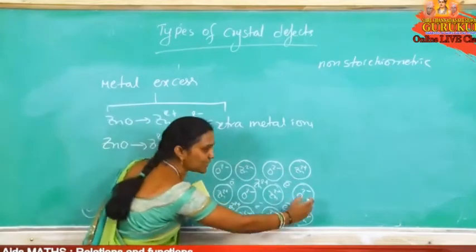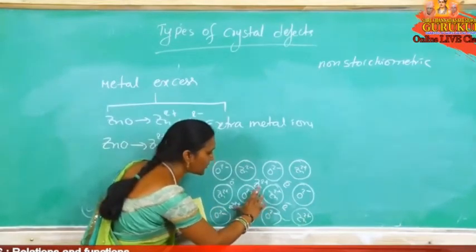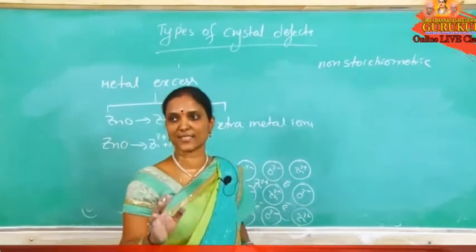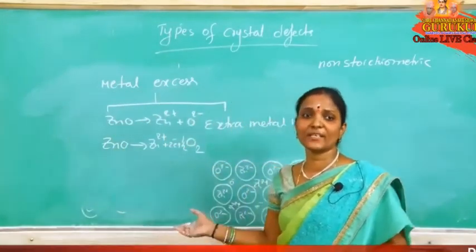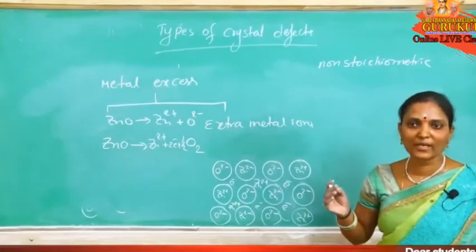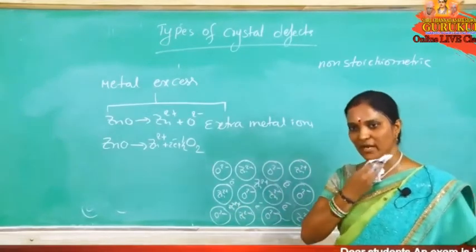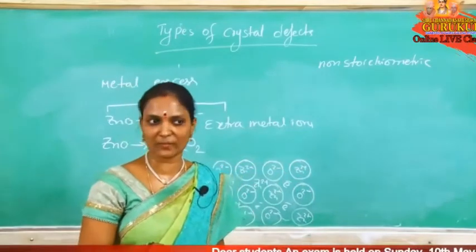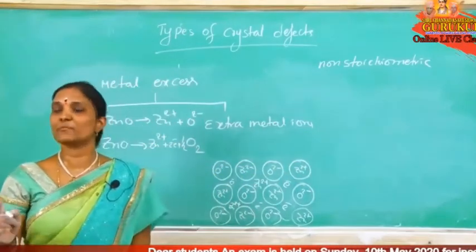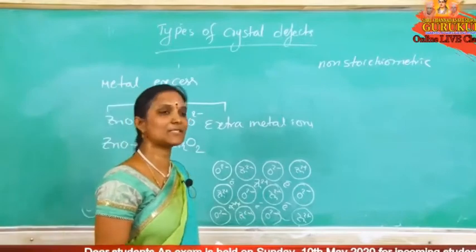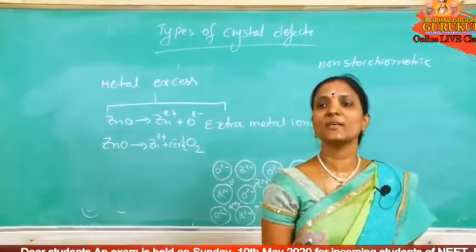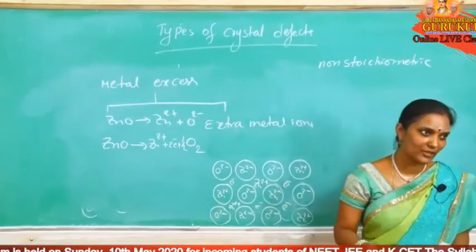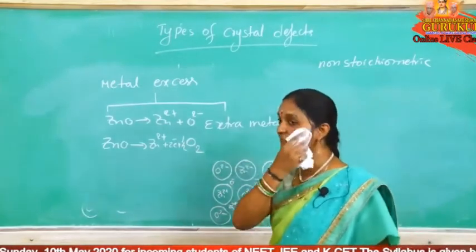Now this is only lattice. 2 extra metal ions occupy the interstitial voids. Nothing but the defect is a metal excess defect. So what happened here? Extra metal ions occupy the interstitial voids. To maintain the electrical neutrality, free electrons also occupied. Now free electrons are there. Because of the presence of these free electrons, in hot condition it is yellow in color. So hot zinc oxide is yellow in color and cold zinc oxide is white in color.